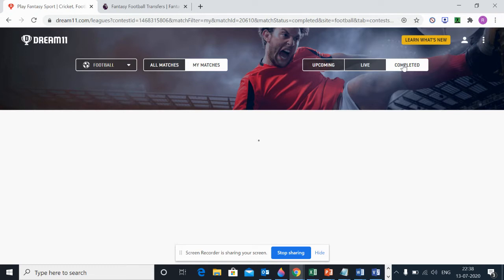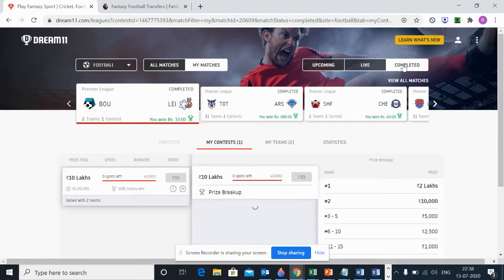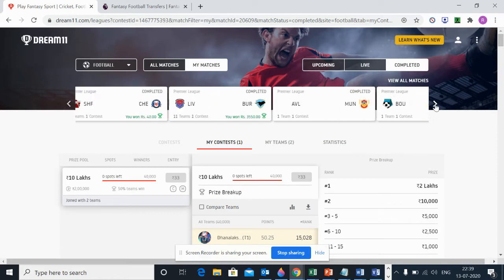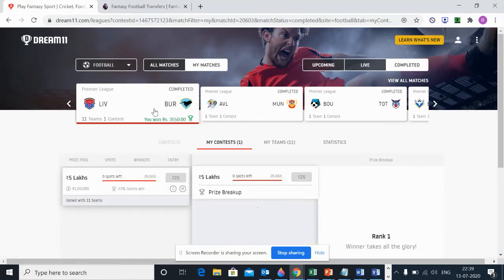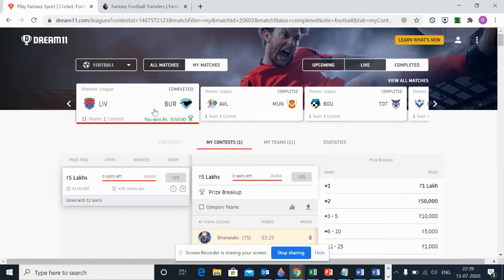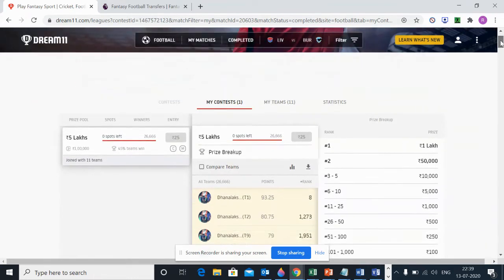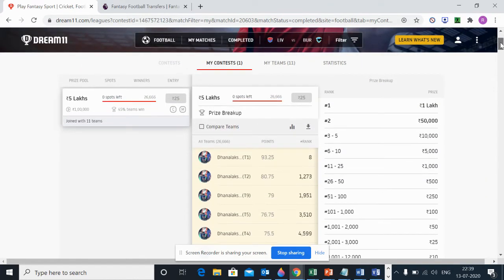Since I'm a Liverpool fan, I follow the strategies and the various positions of Liverpool in detail, and I've always felt that my best performances have been with Liverpool. Not that I don't follow other teams, but I'm not sure whether it's some divine connection that Liverpool games have always yielded me good results. So this is the latest game, where Liverpool drew 1-0 against Burnley.